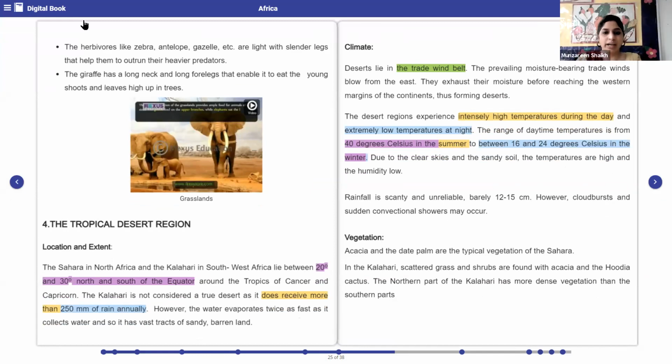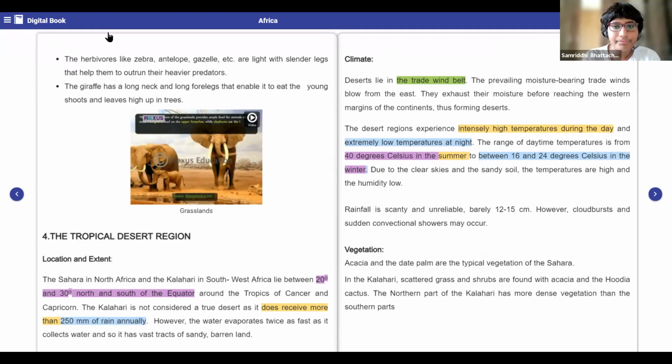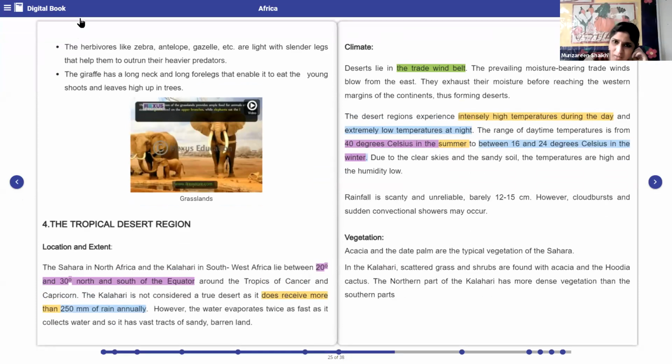Very good. Okay. Next is vegetation. Now let us see, what do you think? What type of vegetation will be there in the desert region? Let us guess. Any guess, ma'am? Plants which do not need a lot of water to survive. Hmm. Example, acacia and cactus, date palm. So do you think the cactus plant does not require water?